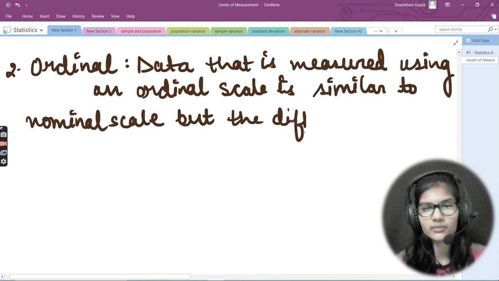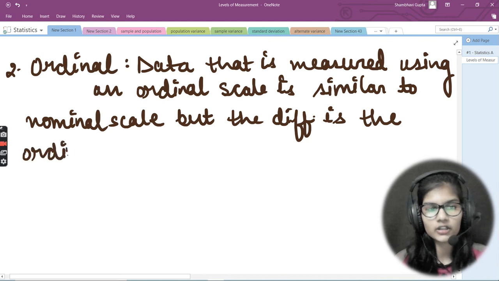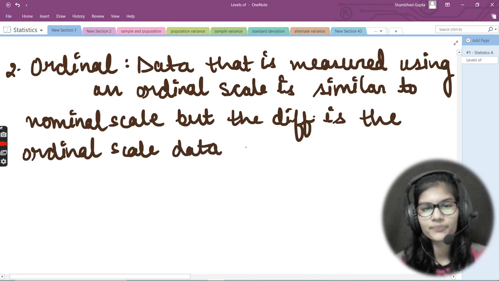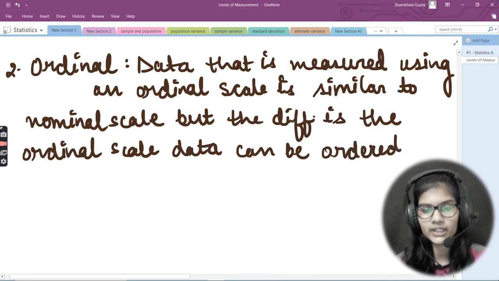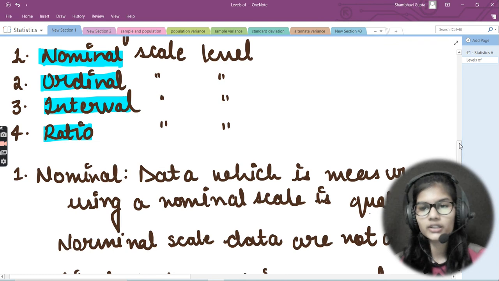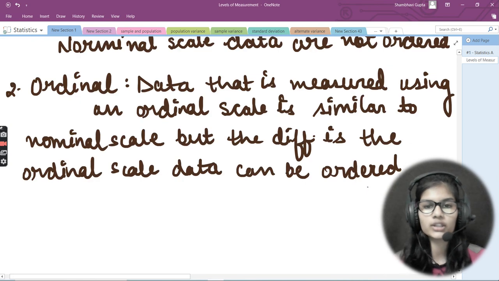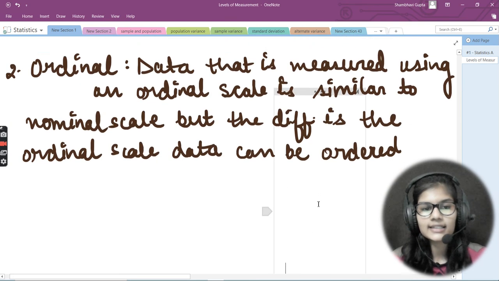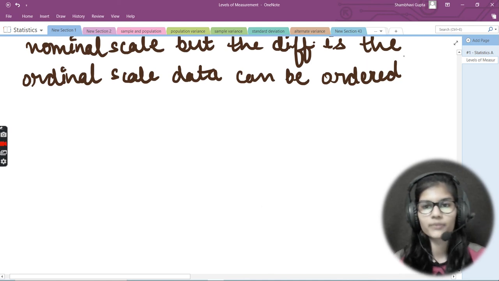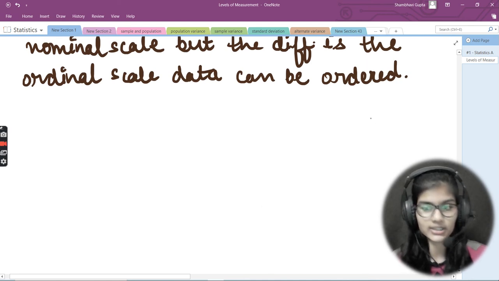The difference is that the ordinal scale data can be ordered. In the nominal one, what was the case? In nominal, the data is not at all ordered, and in ordinal, the data can be ordered actually. Ordered in the sense that we can actually sort it in that way, right?